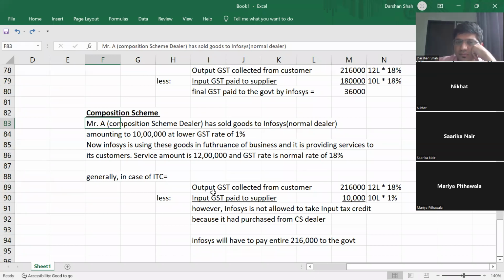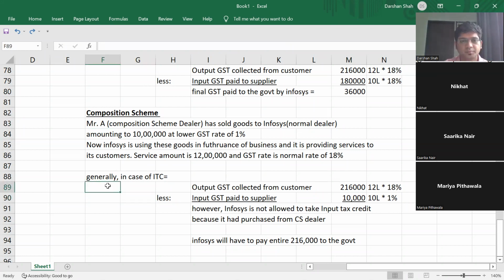But what about in the case of Mr. A? How can he file for ITC? What will he do? Any person dealing under the composition scheme, whether the purchaser or supplier, cannot claim ITC. But what if he's a normal dealer, not composition? Then he can. Mr. A must have a supplier to whom he has paid GST. That will become input GST for Mr. A. And the GST Mr. A collects from the unregistered dealer will become output GST. Okay, clear?